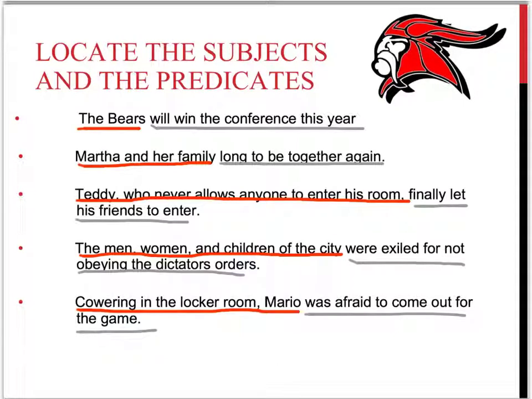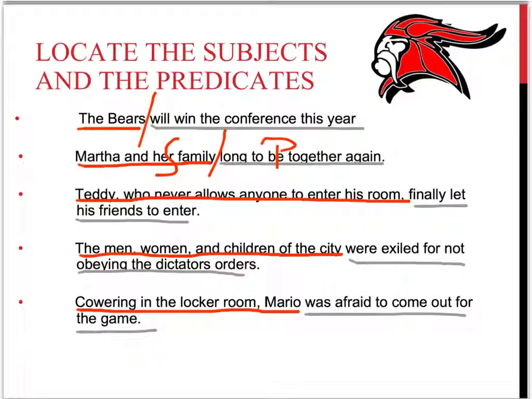All right, here's how it looks. How'd you do? Let's go through these. The Bears will win the conference this year. Again, the Bears is the subject. Will win the conference this year. So that's your cutoff there. Subject, predicate. Martha and her family long to be together again. That's your cutoff. It's your subject. And there's your predicate.